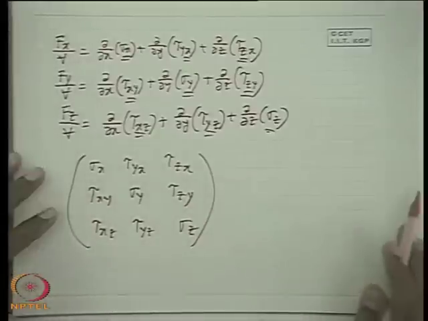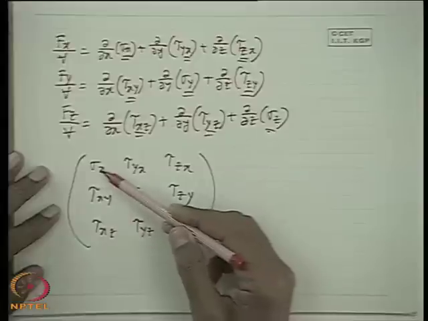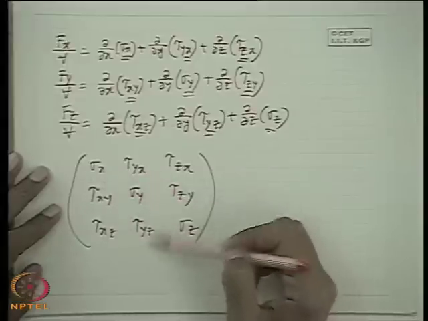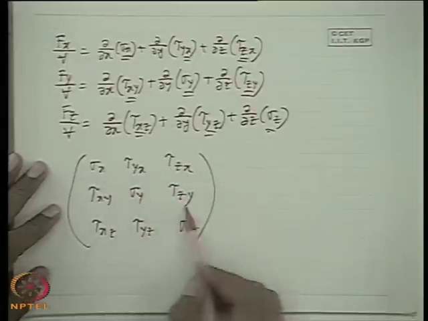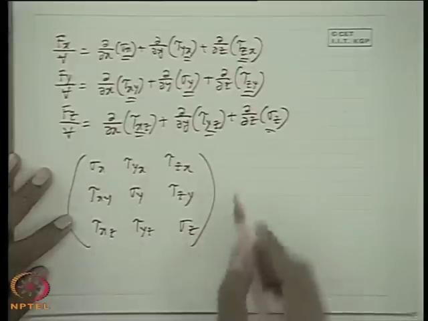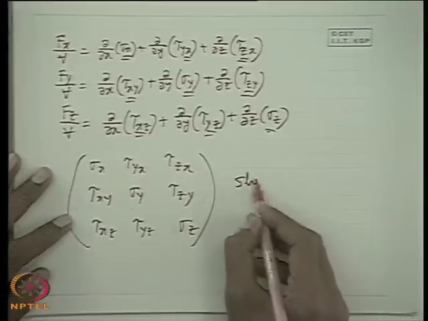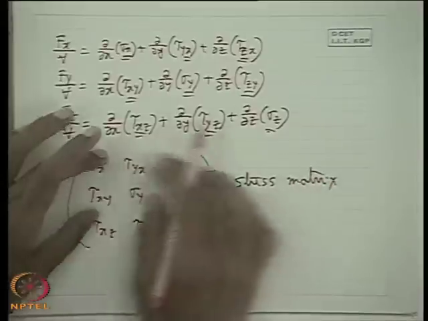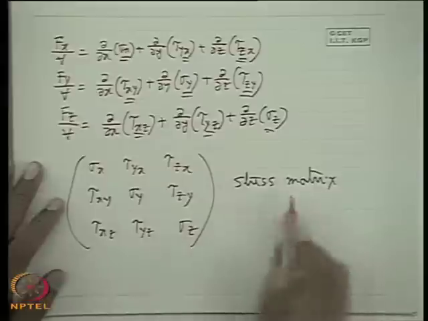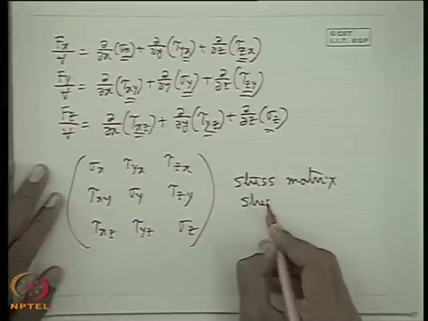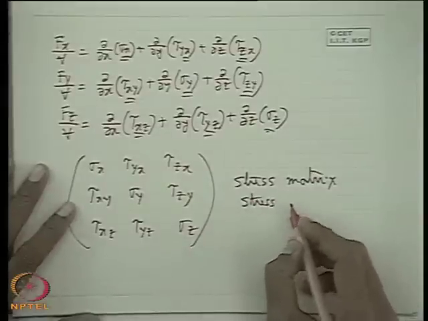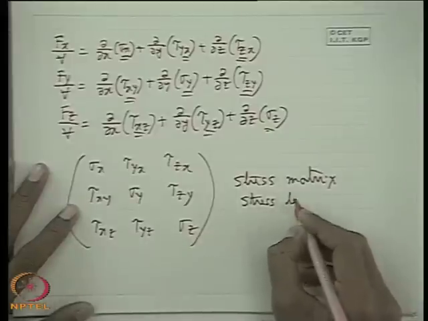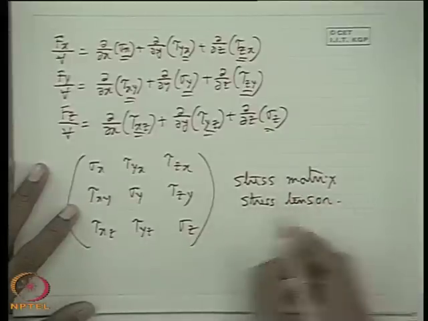That's why I am a little fast. And the columns represent the plane, that is the stresses acting in x plane, y plane and z plane. So ultimately these 9 stresses are known as the stress matrix or stress tensor. Matrix means the elements arranged in an array, and tensor means a quantity which requires, apart from its magnitude, more than one specification.